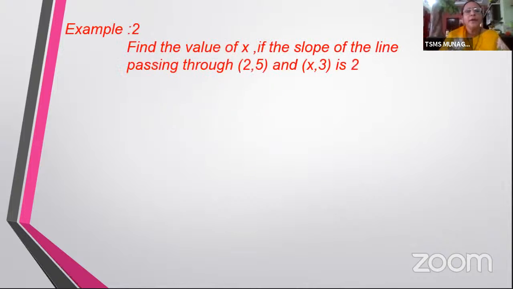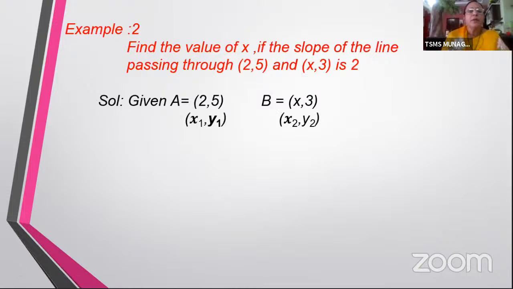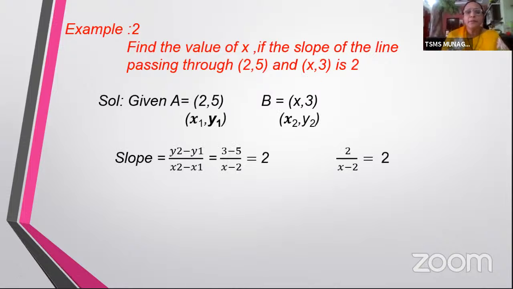And here we can also use this formula to find certain unknown values in the coordinates. Here we are given 2 coordinates 2, 5 and x, 3. And you can see there is one unknown value here. Now, how are we going to find this unknown value? Let us take these 2 points as x1, y1 and x2, y2. And again, apply the same formula y2 minus y1 by x2 minus x1. It is 3 minus 5 by x minus 2. And the slope is given in the question itself. Here we are given the slope as 2.